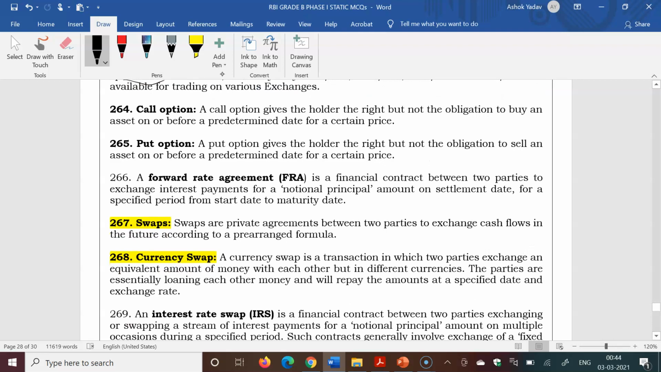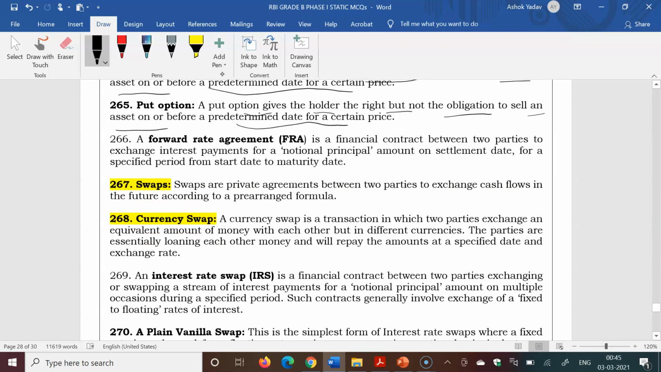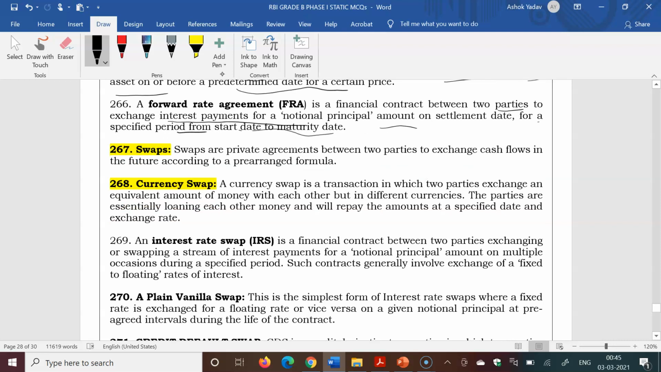A call option gives the holder the right but not the obligation to buy an asset on or before a predetermined date for a certain price. A put option gives the holder the right but not the obligation to sell an asset on or before a predetermined date for a certain price. FRA, forward rate agreement, is a financial contract between two parties to exchange interest payments for a notional principal amount on a settlement date for a specified period from start date to maturity date. Swaps are private arrangements between two parties to exchange cash flows in the future according to a pre-arranged formula.